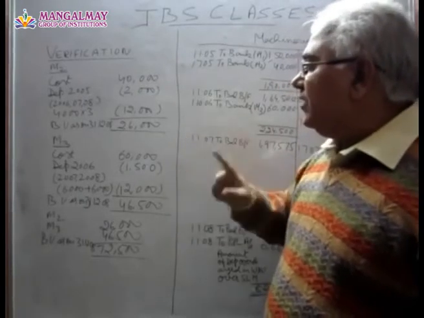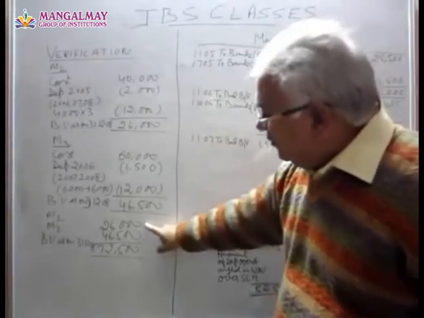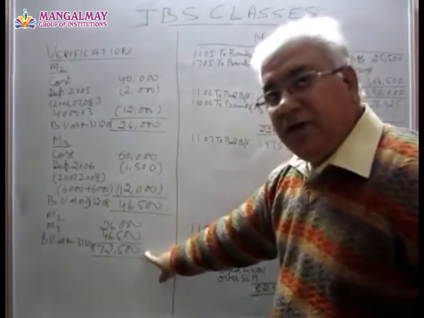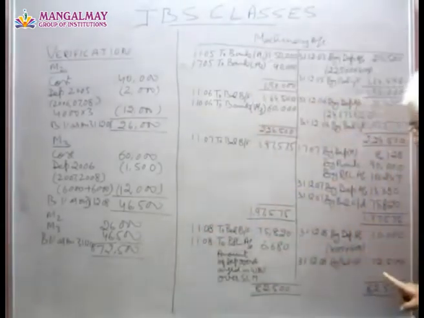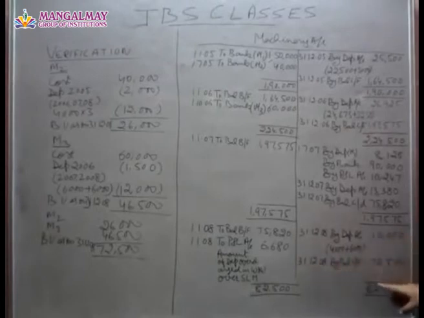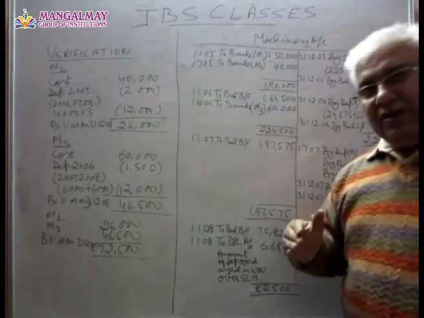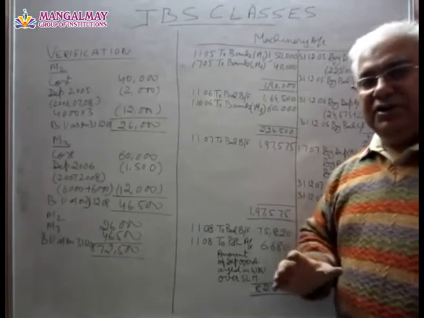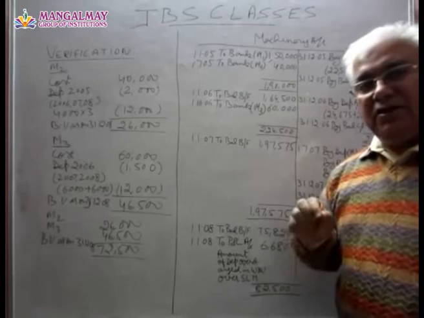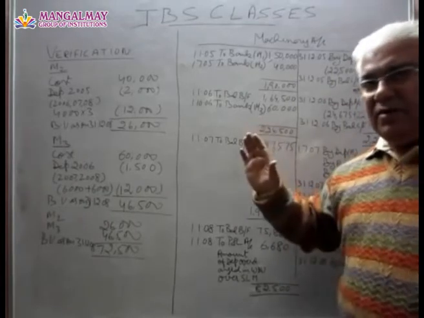If we add up the book value of both the machines as on 31/12/08, we get 72,500. This is our value as on 31/12/08. That means we have carried out the adjustment for change in the rate of depreciation as well as change in method of depreciation. I hope I am clear.